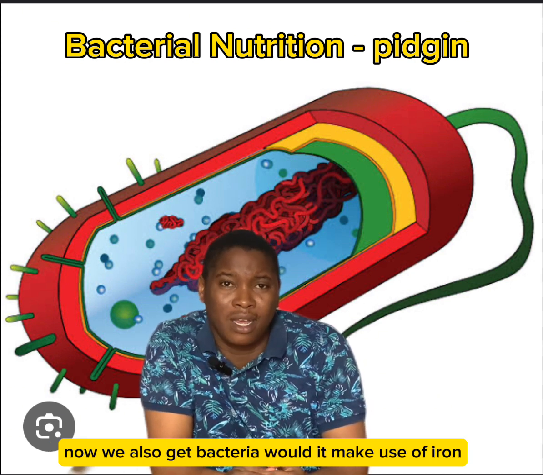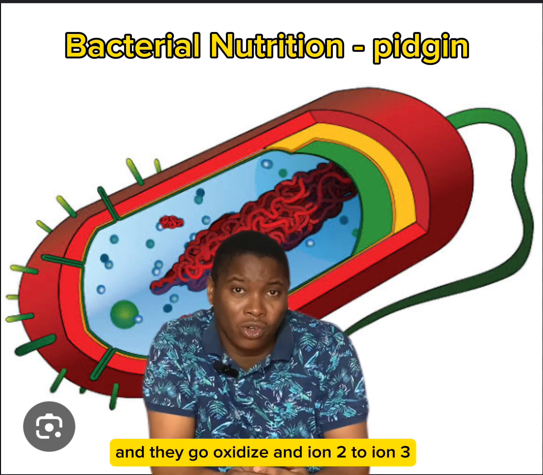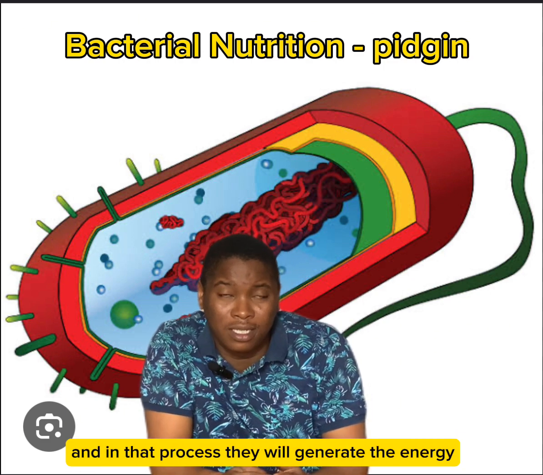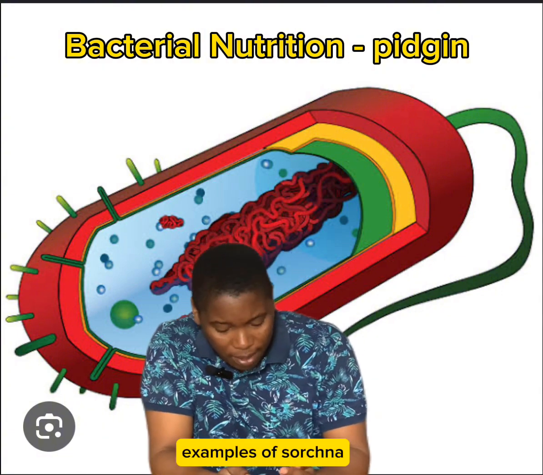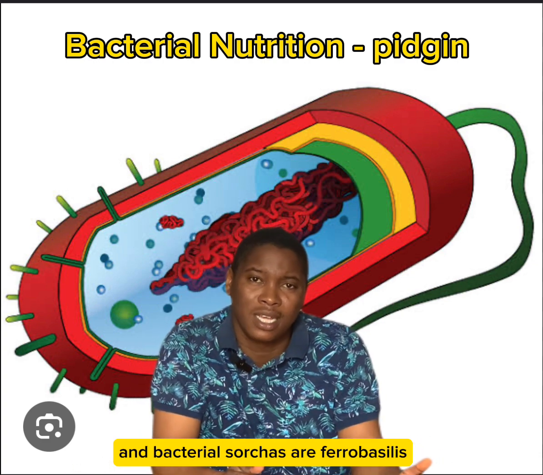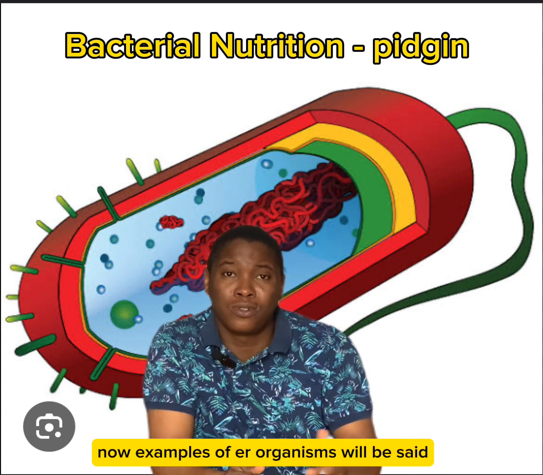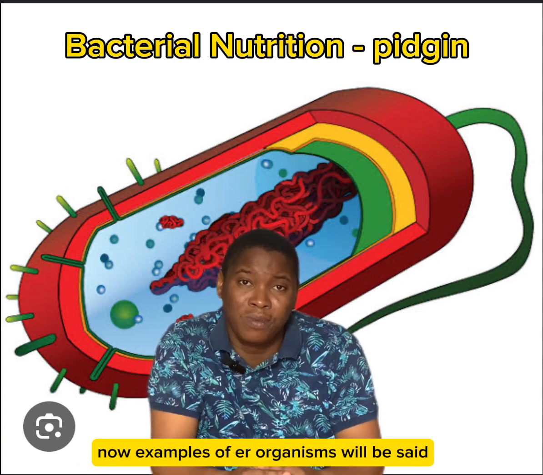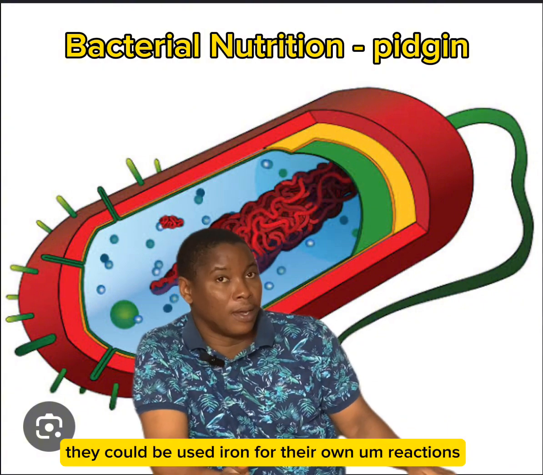Now, we also get bacteria where they make use of iron, and they go oxidize iron 2 to iron 3, and in that process they will generate the energy where they use for all their reactions. Examples of such bacteria are Ferrobacillus and Leptothrix. Ferrobacillus and Leptothrix are examples of organisms wey be say they could use iron for their own reactions.